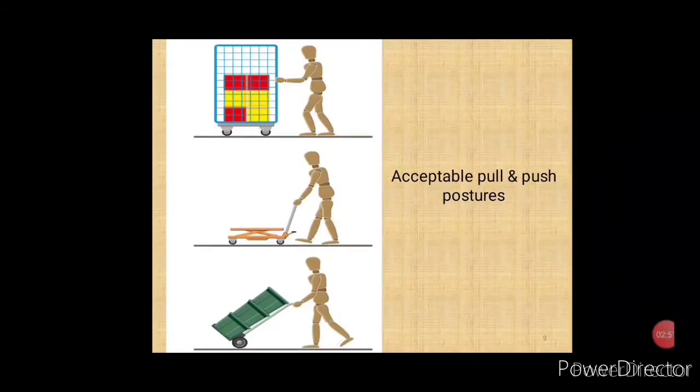If the pulling and pushing activity is carried out in the given postures, then they may be categorized as a low risk activity. If any leaning, bending or stretching is there, then the risk of injury will be more, and it may belong to the high risk category. The distance to be moved also matters. If the distance to be moved is more than 20 meters, or if the floor has tripping hazards, then a detailed risk assessment is needed.